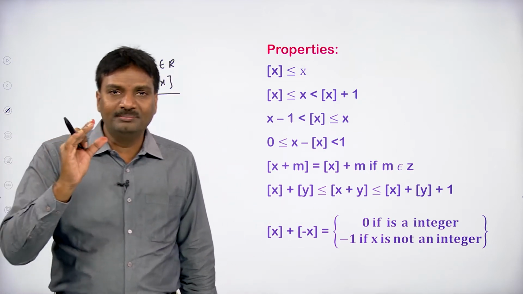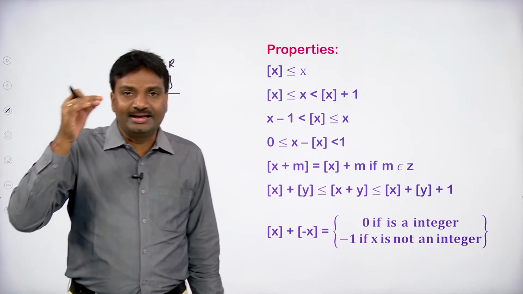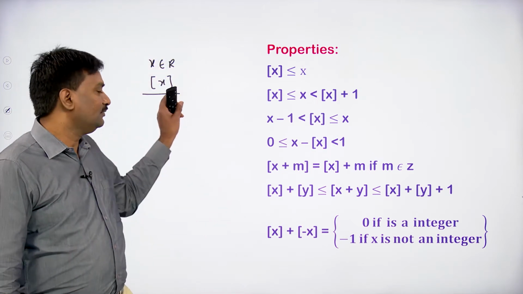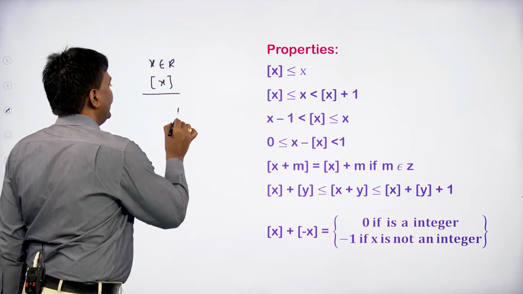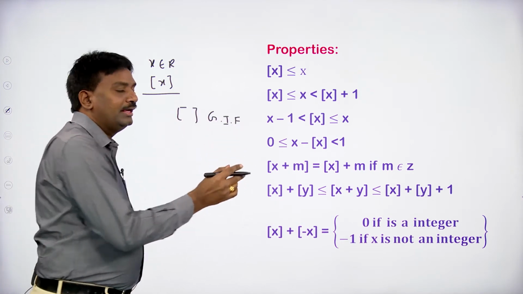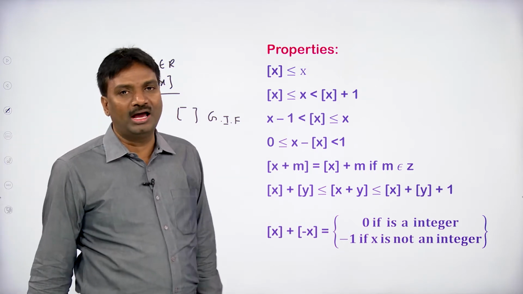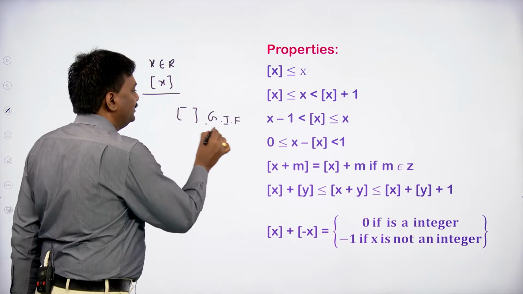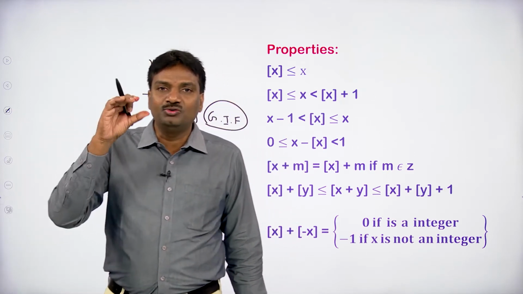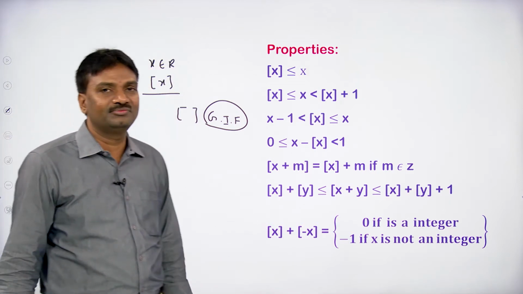If the problem is related to the greatest integer function, they clearly mention that this bracket represents the greatest integer function. If they do not mention it, then we take it as a normal bracket only. If they mention it, then we consider it as the greatest integer function, and we read it as step x.